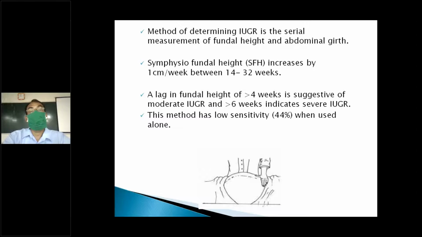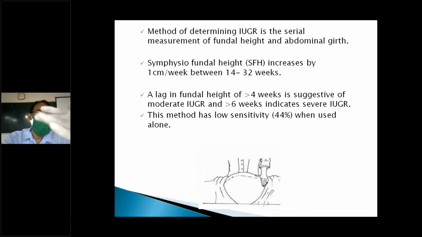So the other is examination. We do serial measurements every time, as she is an antenatal case and every time the patient comes we will examine her. Here again we'll see the weight, the height, and whether the BMI is more or less. Then per abdominal examination, abdominal fat, all these things. We'll measure every 4 weeks, after the second trimester every 2 weeks, and after 37 weeks every week. We'll measure the uterine fundal height.